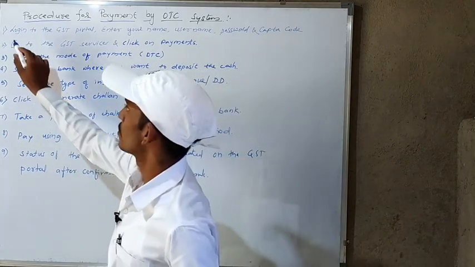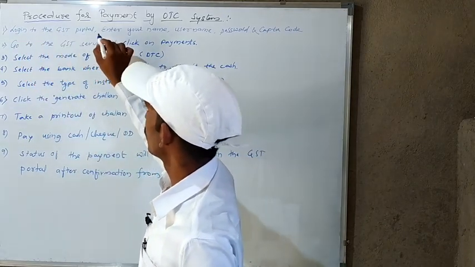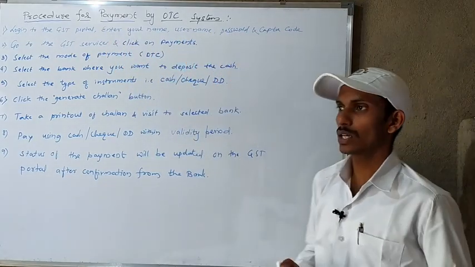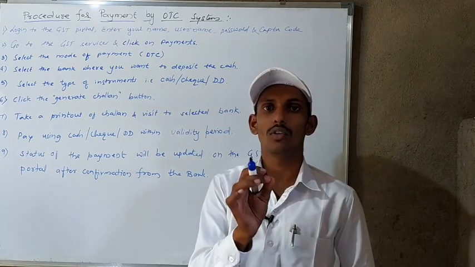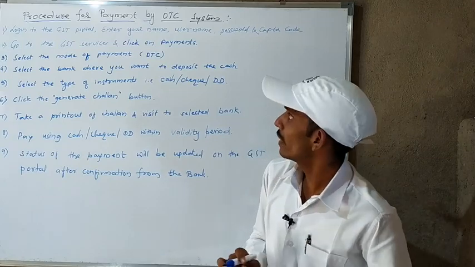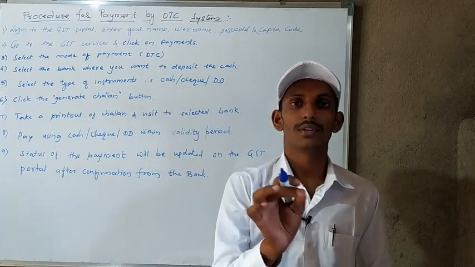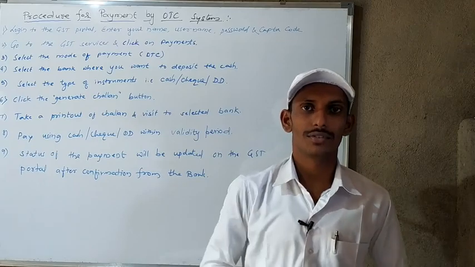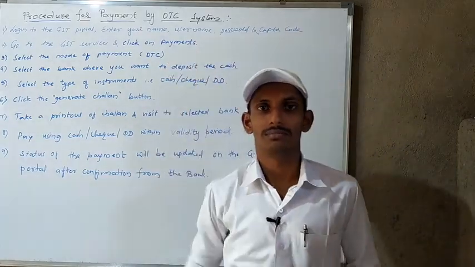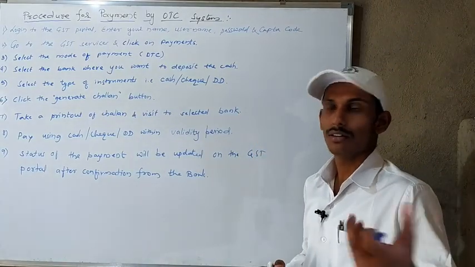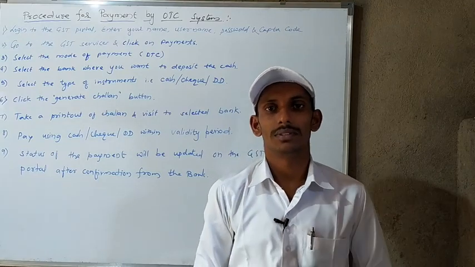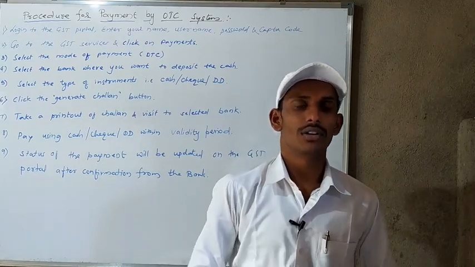First of all, log in to the GST portal: enter your username, which is received from the GST department, your password, as given while registering, and the CAPTCHA code, and then log in.